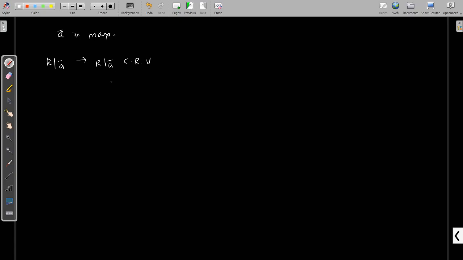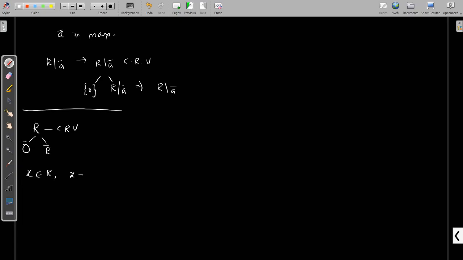In order to prove this, we need to prove that R by A has only two ideals, say the trivial ideal and the whole ring itself. Then this implies that R by A is a field, because whenever an arbitrary commutative ring with unity has only two ideals, say 0 and R, we can choose any non-zero element x not equal to 0, then consider the ideal generated by x.